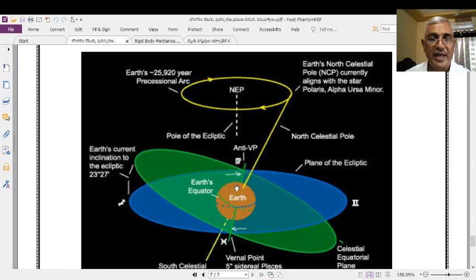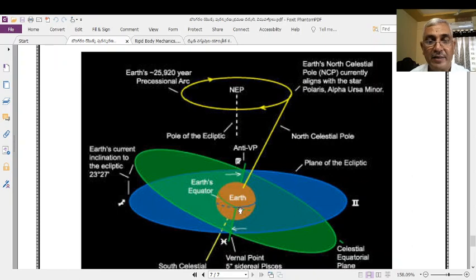As shown in this diagram, this is the Earth, and this line is the celestial polar line, that is the axis. About this axis, the Earth makes self-rotations.